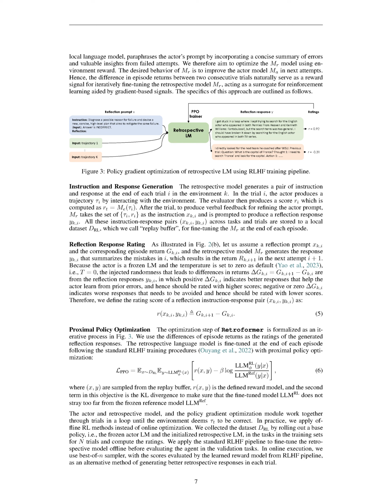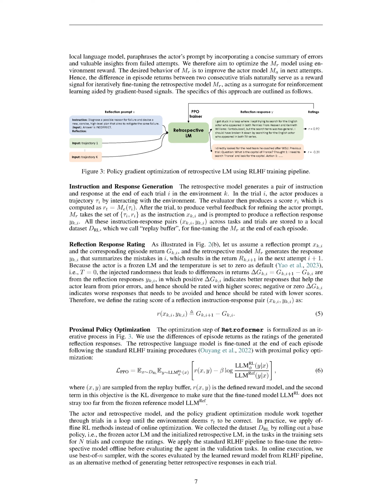Section: Instruction and Response Generation. In the section titled Instruction and Response Generation, the authors discuss how their retrospective model works. At the end of each trial in a given environment, the model generates a pair of instructions and responses. The actor interacts with the environment to create a trajectory, which is then evaluated and given a score. This score is used to provide verbal feedback to refine the actor's prompt. The instructions and responses from all trials are stored in a dataset, referred to as the replay buffer, which is used to fine-tune the model at the end of each episode.